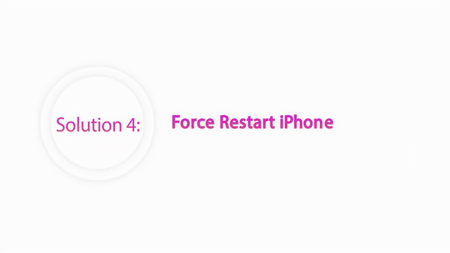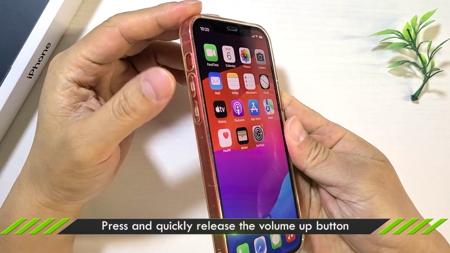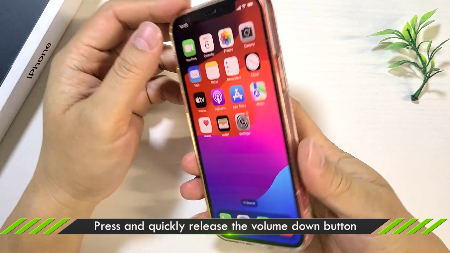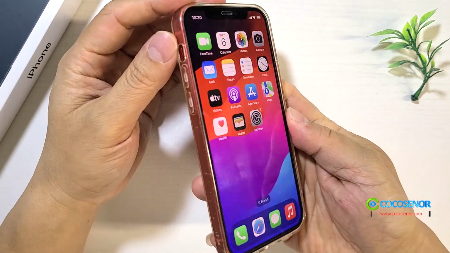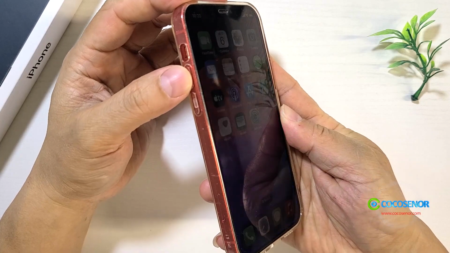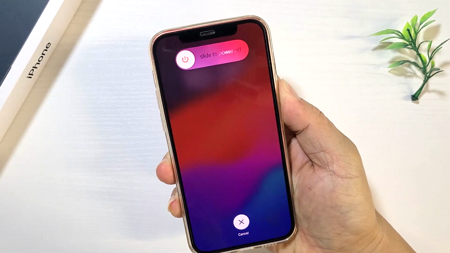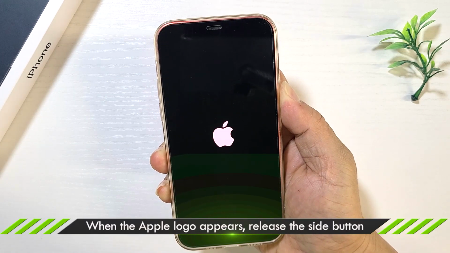Solution 4: force restart iPhone. Press and quickly release the volume up button. Press and quickly release the volume down button. Press and hold the power button. When the Apple logo appears, release the side button.